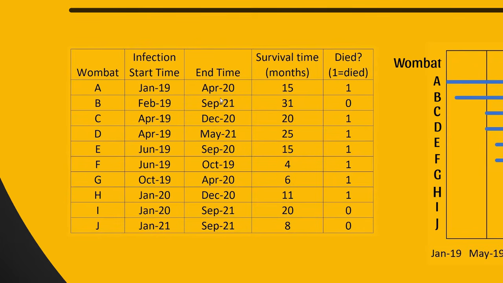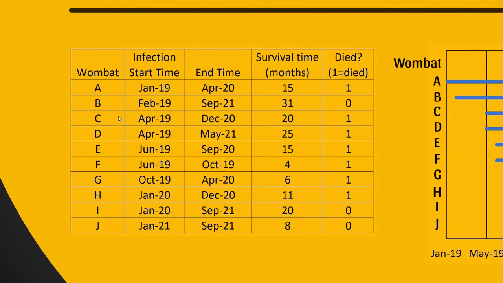It just so happened that this wombat reached the end of our monitoring period and it was still alive. So we're still going to count this wombat in our data set, and it's really important for us to count that because it's 31 months of survival once this wombat was infected. We don't know how many more months this wombat survives, but we know it survives at least 31 months. So this last column defines for us whether this wombat died or whether it was censored.